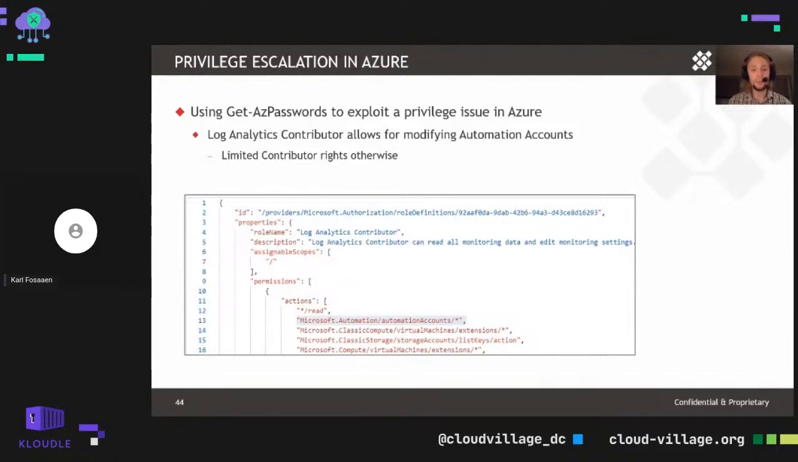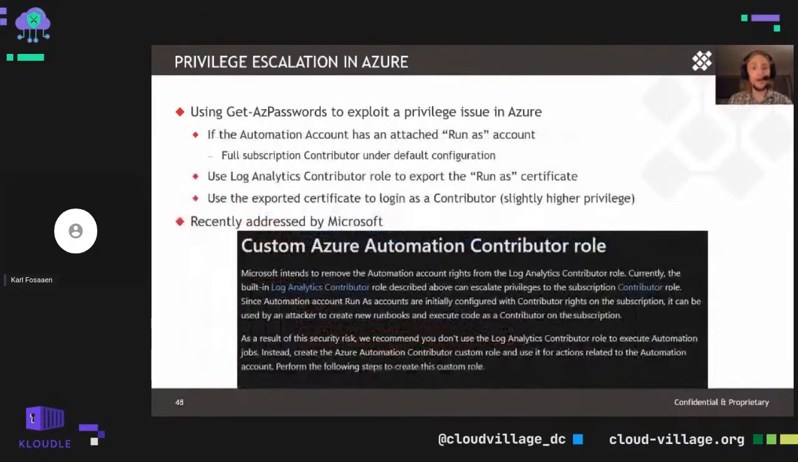So one thing to keep in mind with the automation accounts is that by default, those Run As accounts are contributors on the subscription. And a Log Analytics Contributor is a slightly limited contributor role, so it's really more focused on the Log Analytics services. We can see here things like virtual machine extensions; you have some options there. You can list keys for storage accounts, but it's not necessarily the full contributor rights that you would typically see for a contributor. So using that Log Analytics Contributor role, we can use the automation account functionality that we talked about earlier to get access to that contributor Run As account.